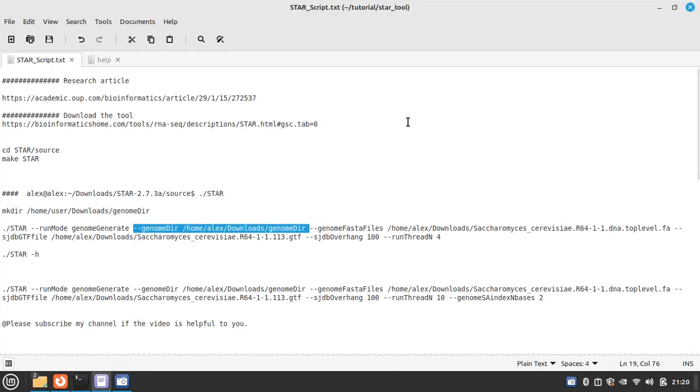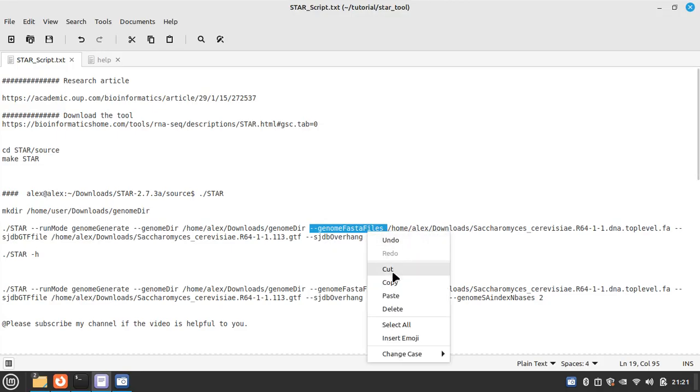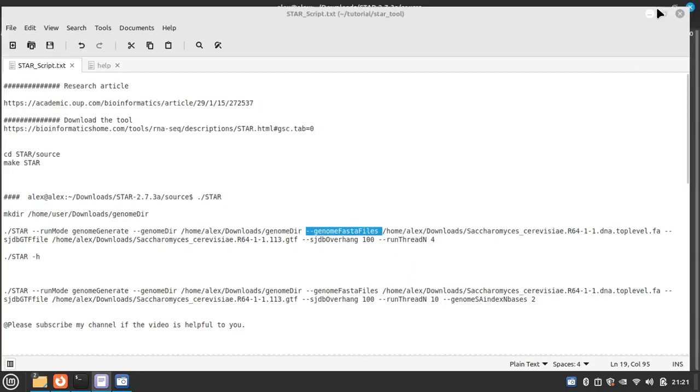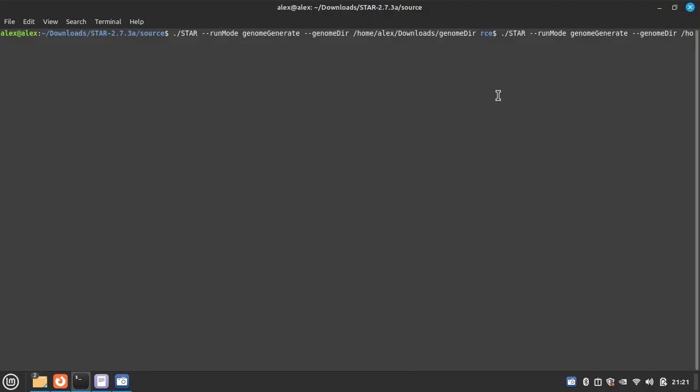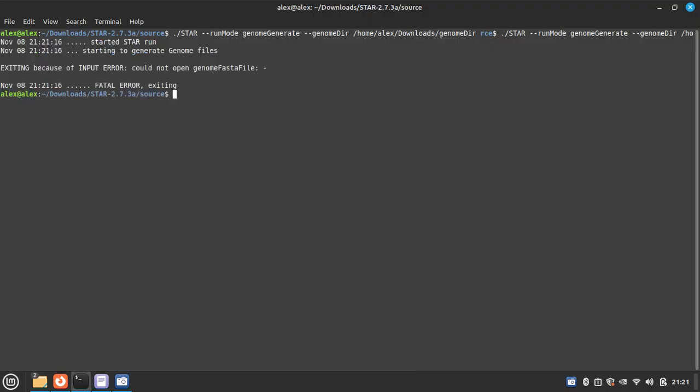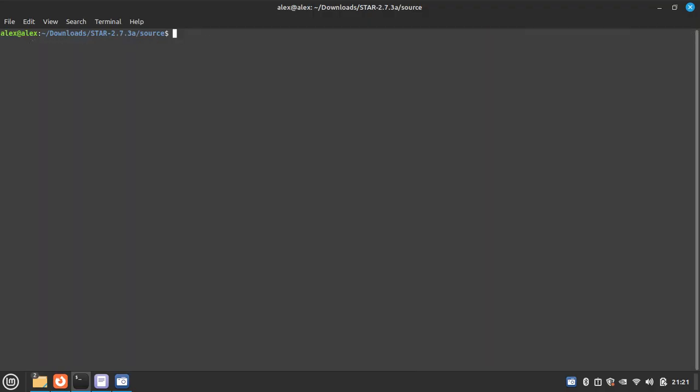Then comes the genome FASTA file. Okay, let's clear it again, and okay, then I am pasting the genome FASTA file.